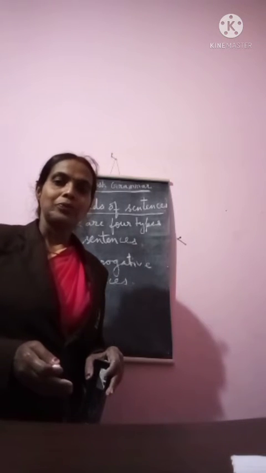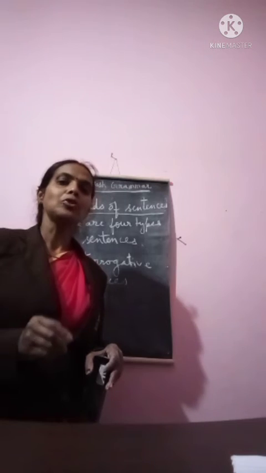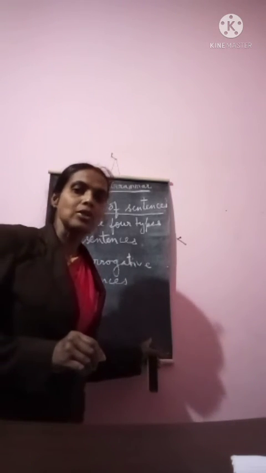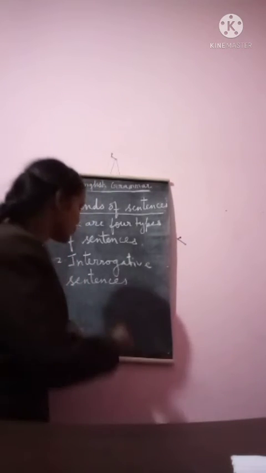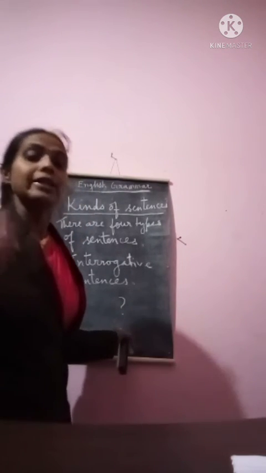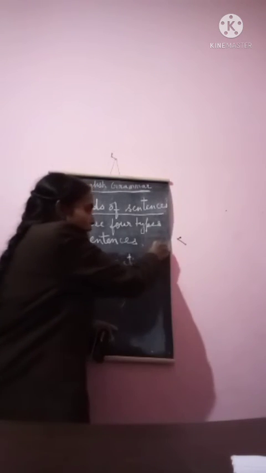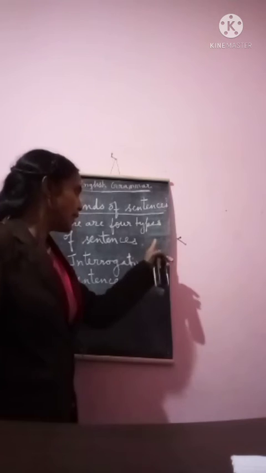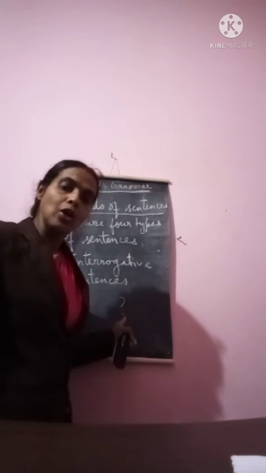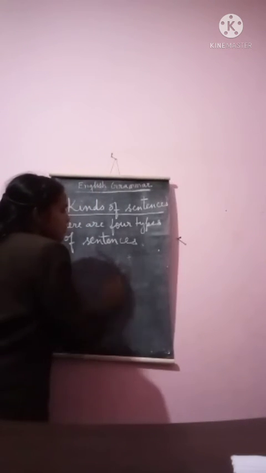How are you? Where are you going? All these are question sentence, so we call them as interrogative sentence, and interrogative sentence always ends with a question mark. And declarative I forgot to tell you, declarative sentence, they always ends with a full stop. Before I told you declarative sentence, they ends with a full stop, but interrogative sentence, they always ends with a question mark.